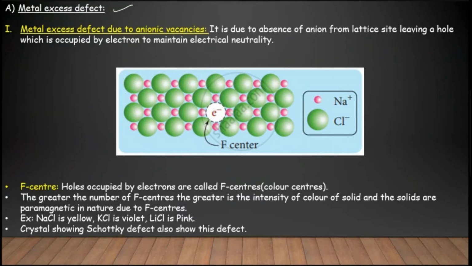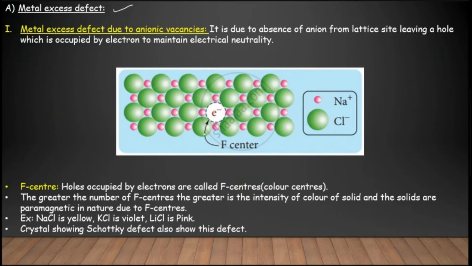You can see that by leaving one chlorine atom, the metal, that is sodium atom, becomes more in number compared to the chlorine atoms, right? So that empty space, or the hole, is occupied by the free electron.